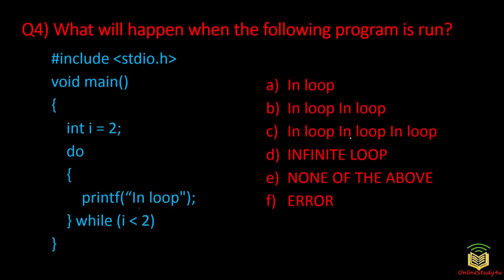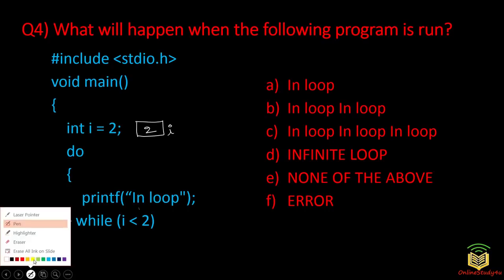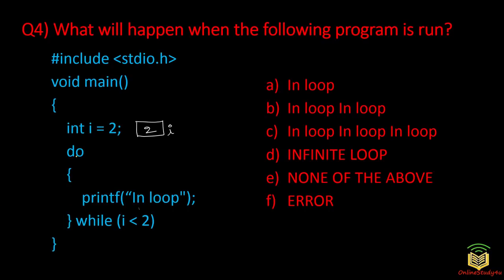Option C: in loop. Option D: infinite loop. Option E: none of the above. Option F: error. So this is also based upon the do while loop. Whenever this is executed, the int i variable will be created and 2 will be stored inside this i.